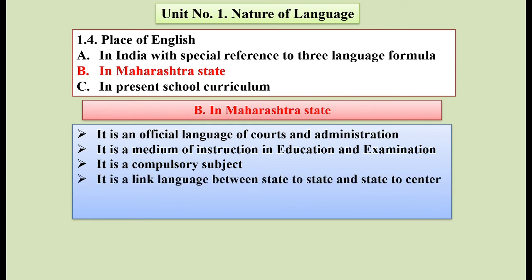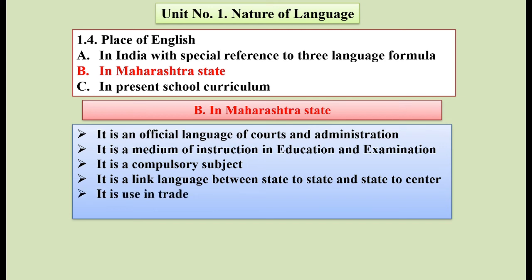It is a link language between state to state and state to center. Suppose the Maharashtra state wants to correspond with another state, they use this language to link state to state. Again, they use English to link the state to the center also. For that purpose we call it a link language.